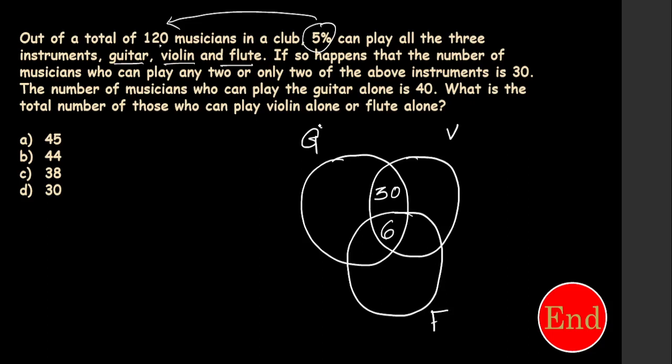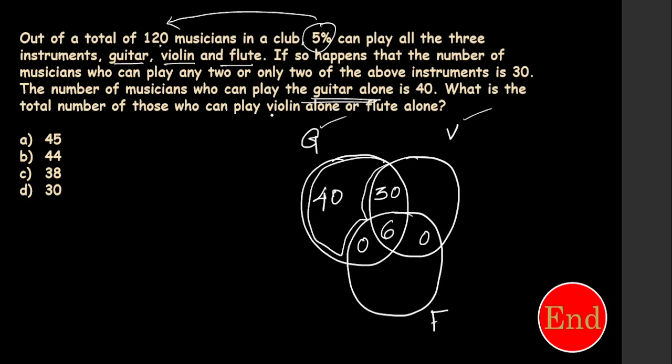So the remaining are 0. Now the number of musicians who can play only guitar is 40, so no need to subtract anything, just write 40. Only guitar means this part is only guitar.